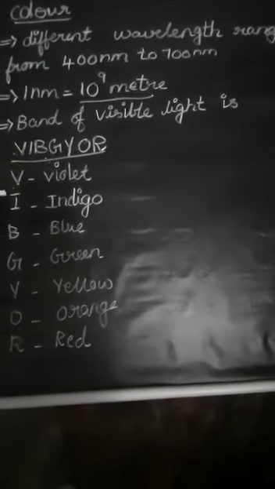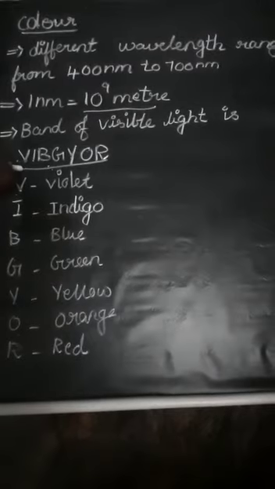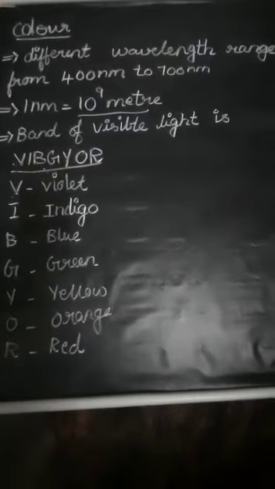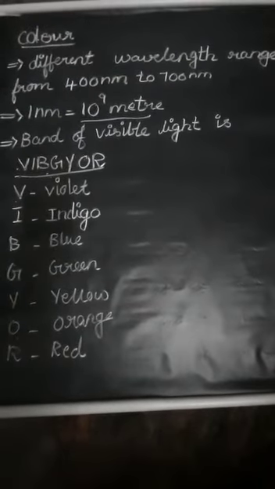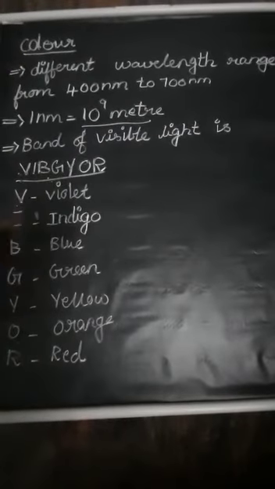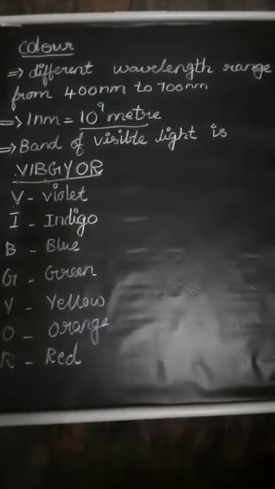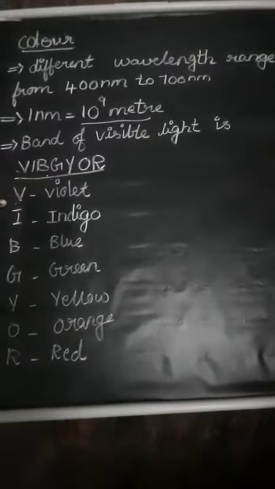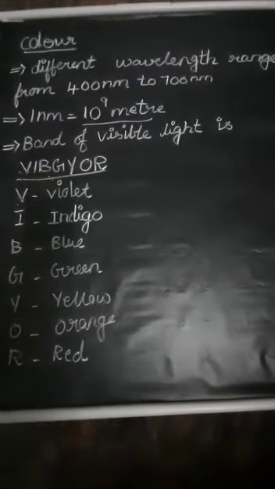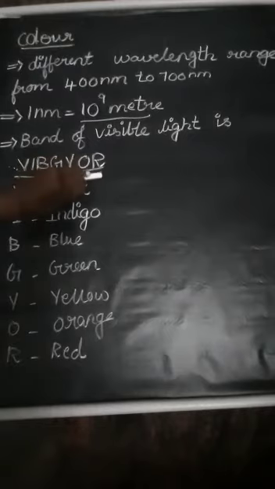Can you remember what VIBGYOR means? It is the rainbow colors. Our rainbow is VIBGYOR. For example, if you pour water with soap powder and make bubbles, we will get some of these VIBGYOR colors. Here the violet color has the shorter wavelength and the red color has the longer wavelength.